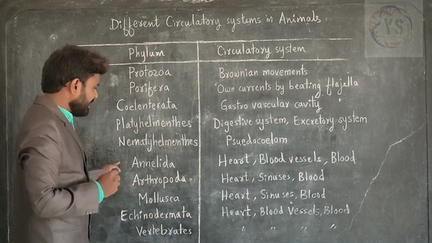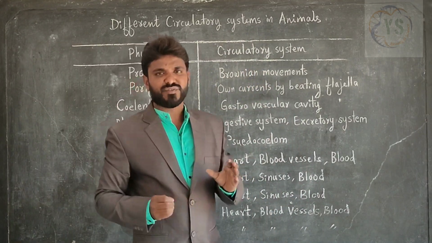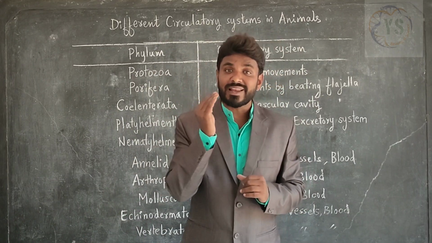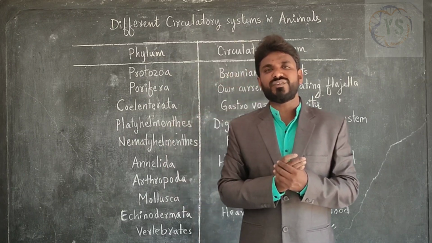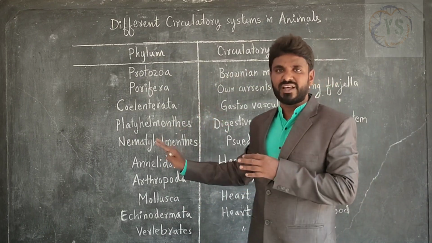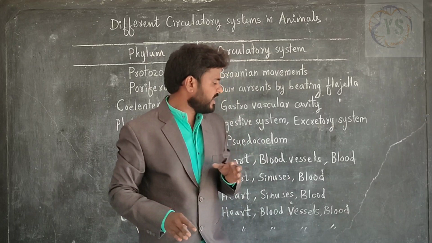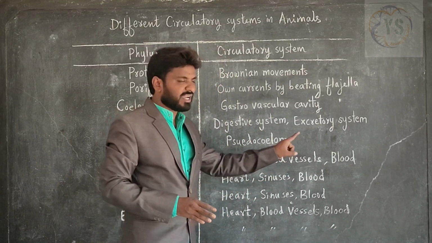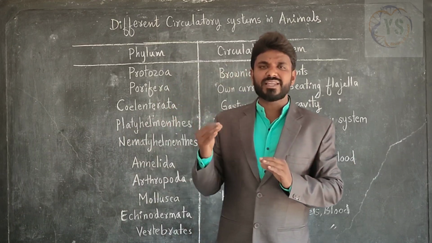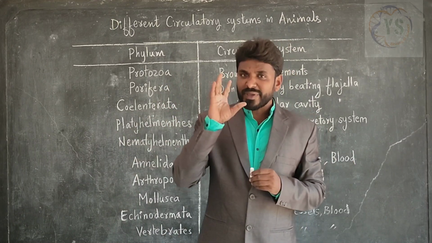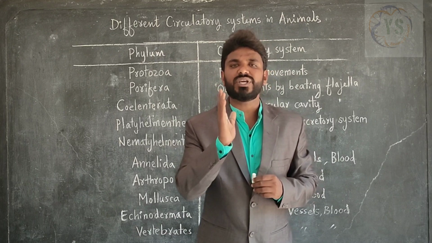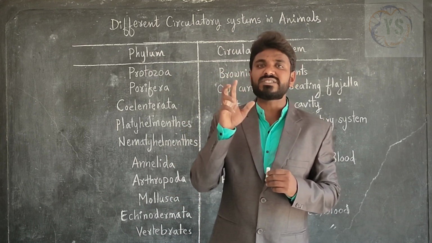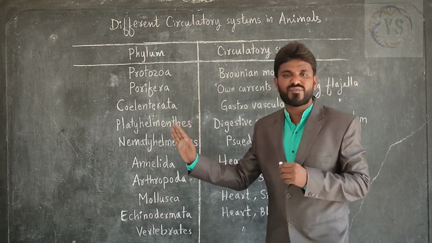Next, Annelida. Annelida organisms are the very first organisms which have developed a real cavity or real coelom. Coelom was very first developed in the organisms of Annelida phylum. In Annelida phylum, the organs for circulation are heart, blood vessels and blood. So Annelida organisms have developed a pumping machine for the transportation of liquids to all parts of the body. So heart was very first seen in the organisms of Annelida phylum.